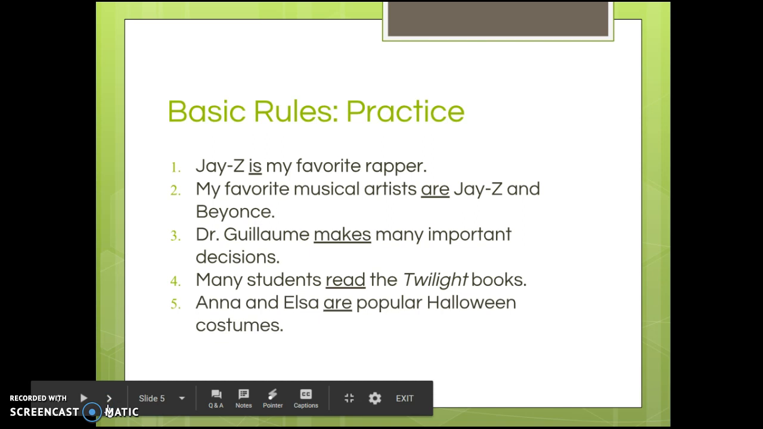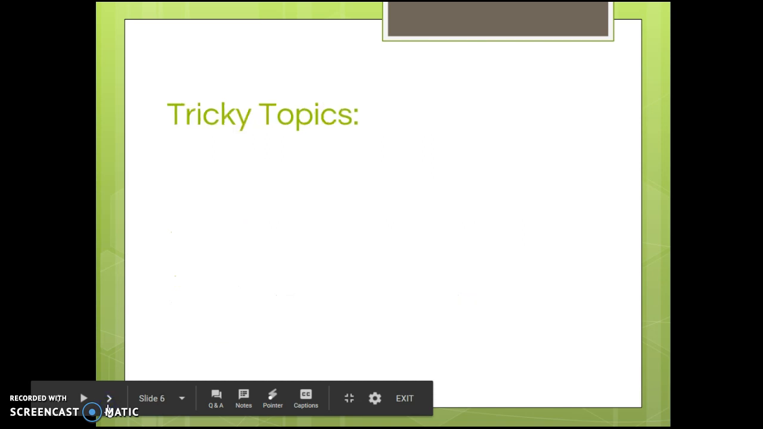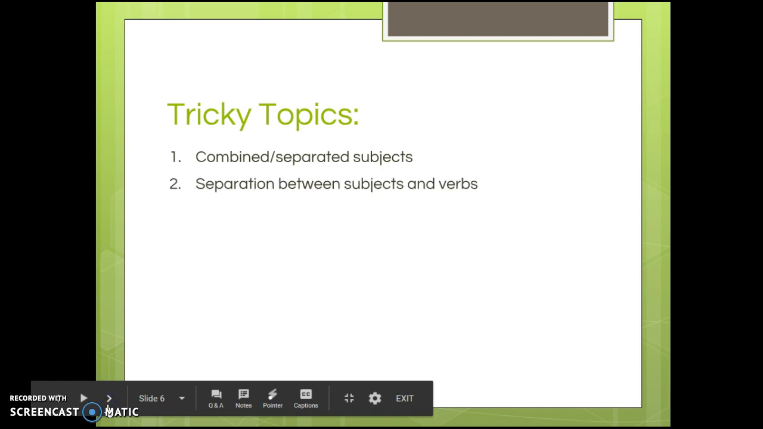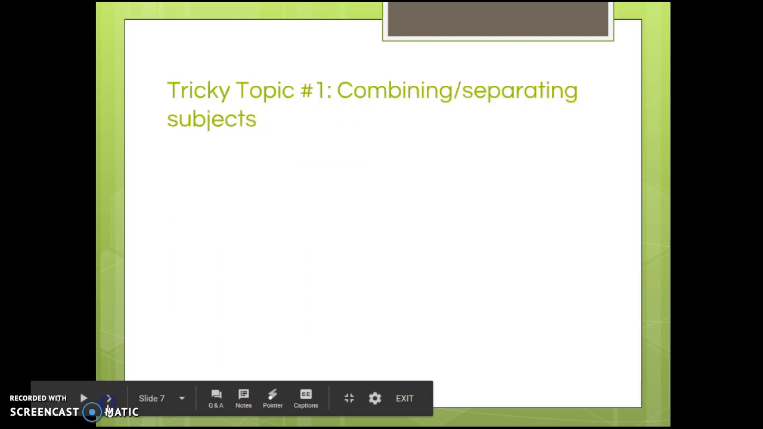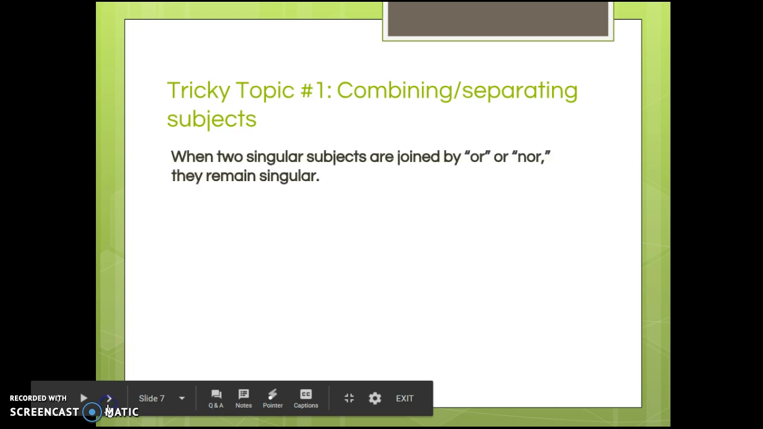So those were the basic rules, pretty easy peasy. But now we get into some tricky topics. So the first tricky topic is combined and separated subjects. The second one will be separation between subjects and verbs. Then we'll talk about indefinite pronouns, and we'll close with collective nouns. So the first tricky topic is combining and separating subjects.